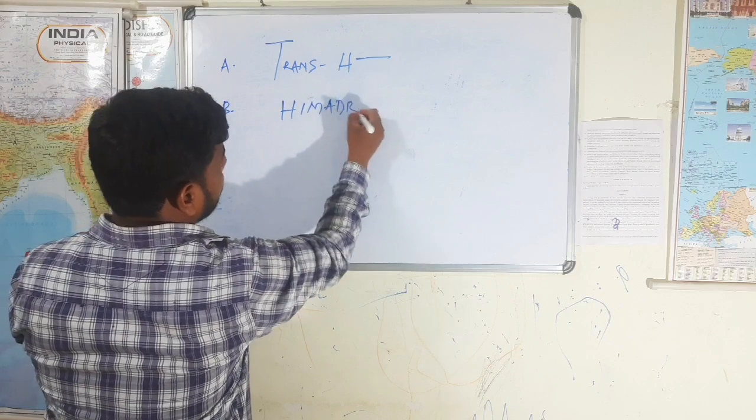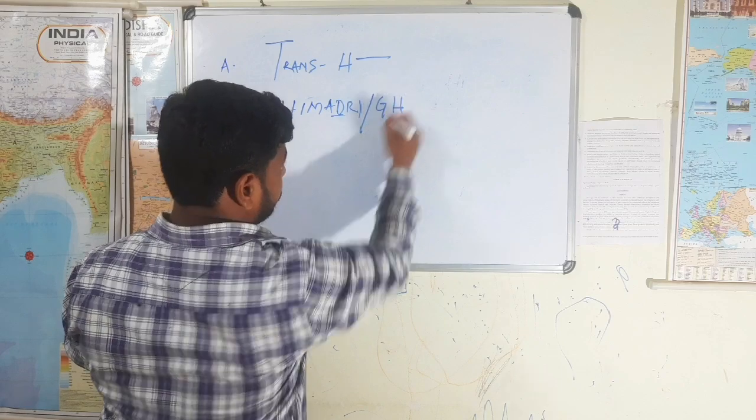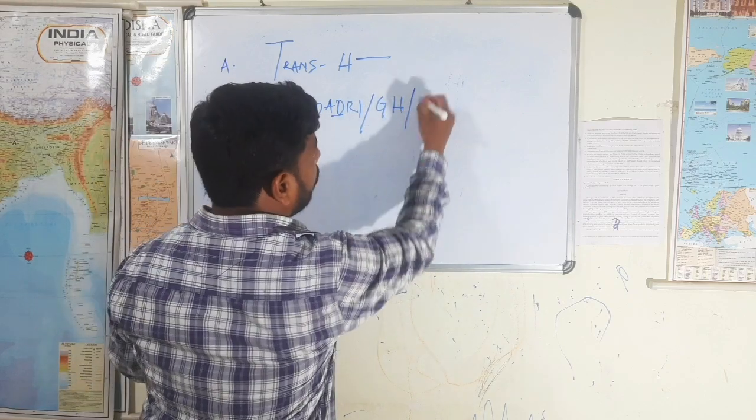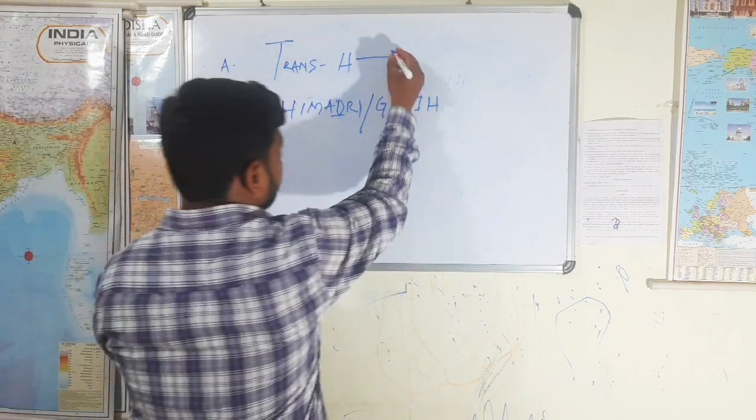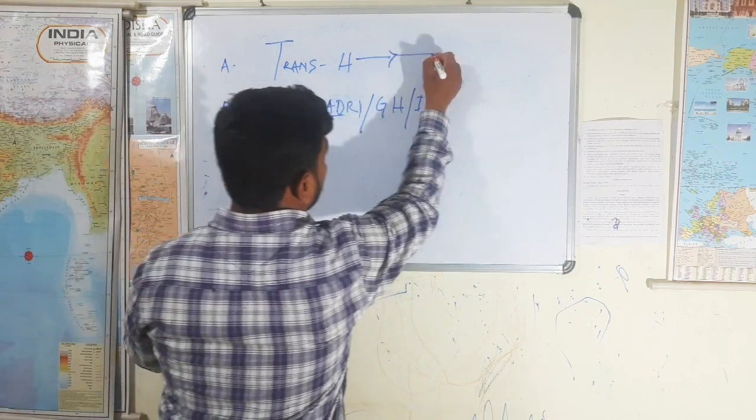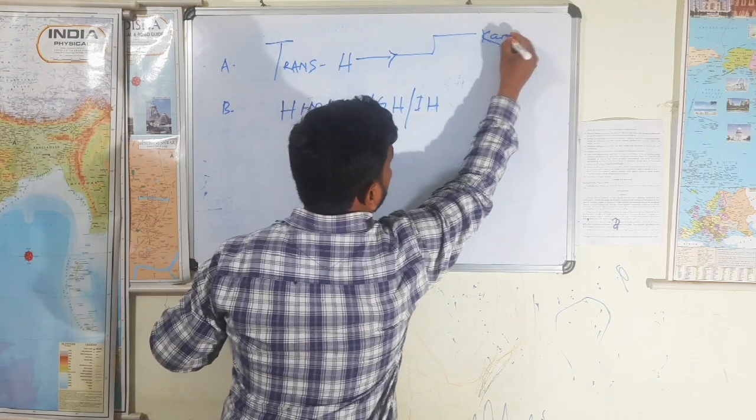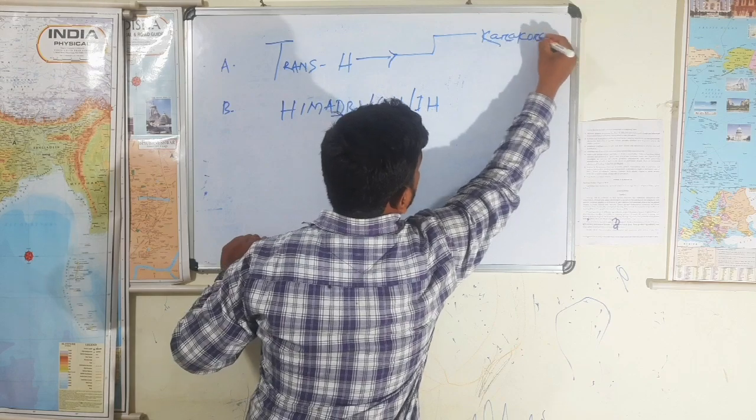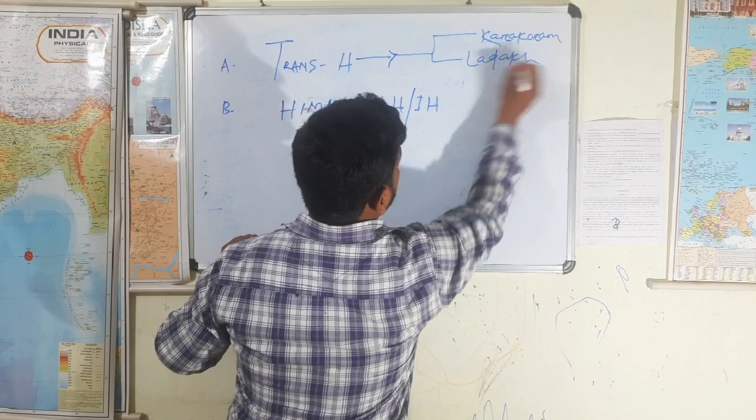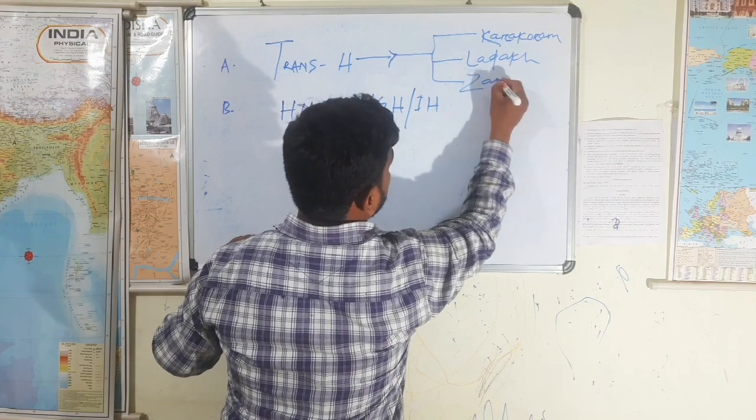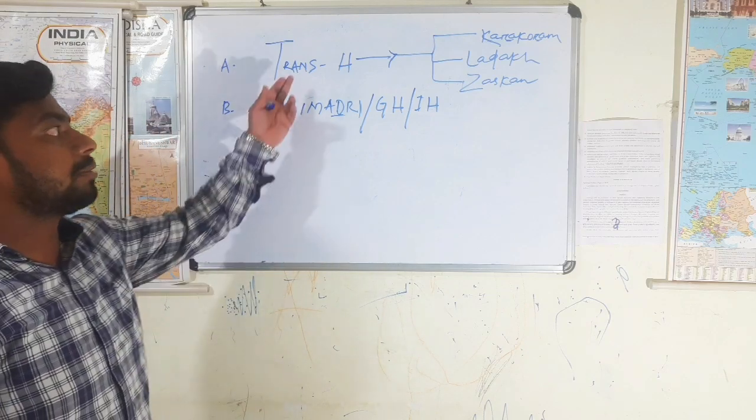What is that? Himadri. It is also called the Greater Himalayas. It is also called the Inner Himalayas. Actually, the Trans-Himalayas are further divided into three types. One is the Karakoram, another one is the Ladakh, another one is the Zaskar. These are the three mountain ranges of the Trans-Himalayas.